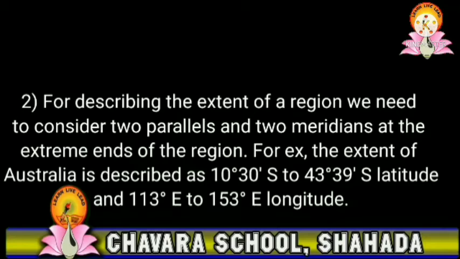Similarly, for describing the extent of a region, extent means boundary, in order to describe the boundary of a region we need to consider two parallels and two meridians at the extreme points of the region. For example, the extent of Australia is described as 10 degrees 30 minutes south to 43 degrees 39 minutes south latitude and 113 degrees east to 153 degrees east longitude.